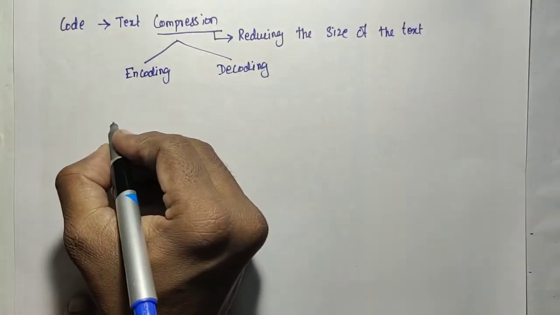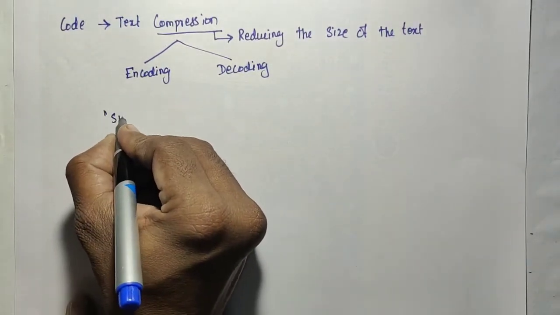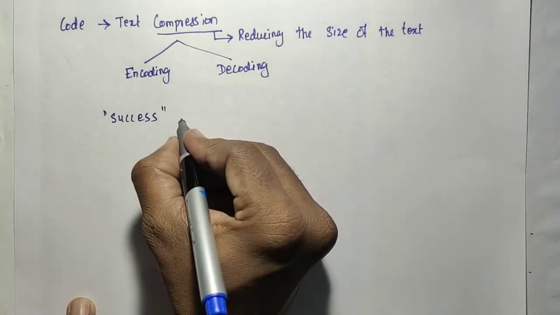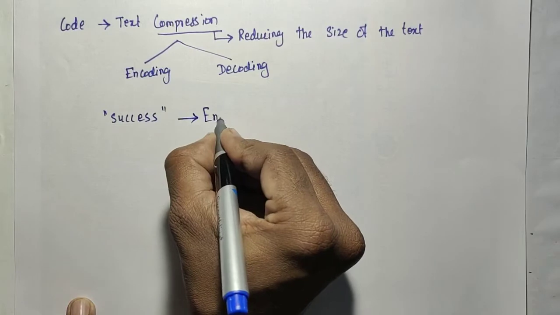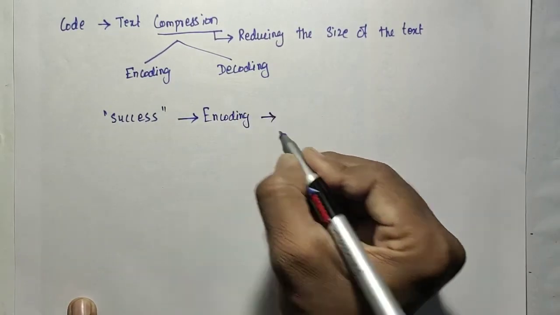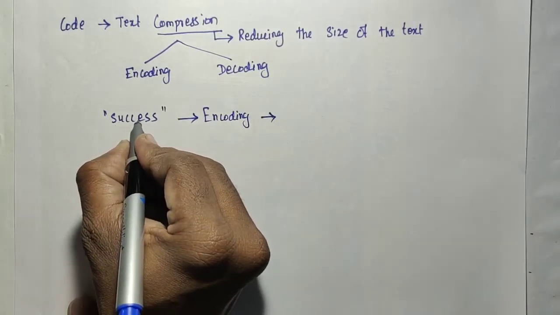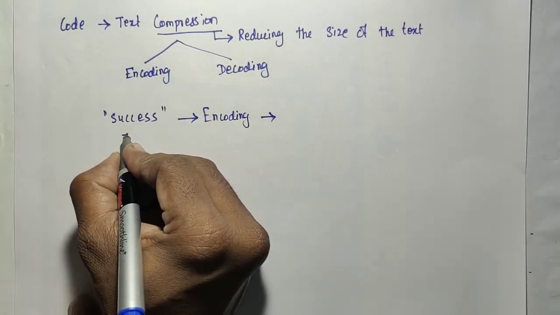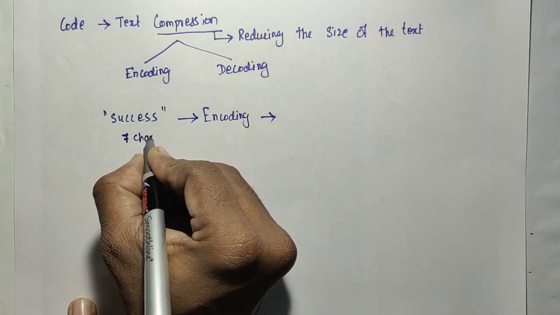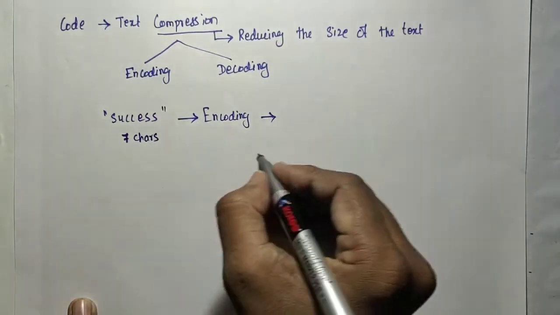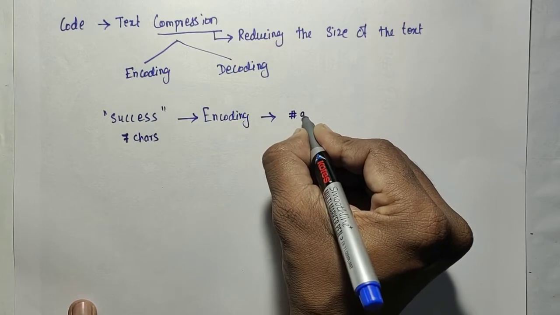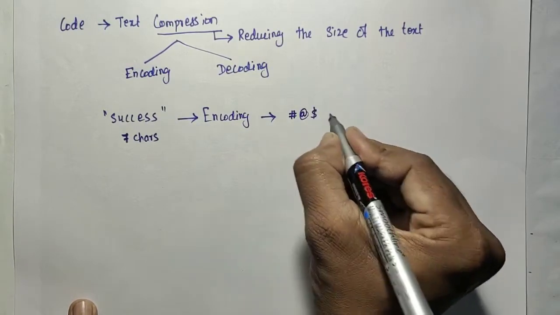For example, if you are passing the message "success", this is the text. In the encoding process, there are 7 characters here: 1, 2, 3, 4, 5, 6, 7. That can be reduced to 3 characters, some unknown symbols like hash, at, and dollar.